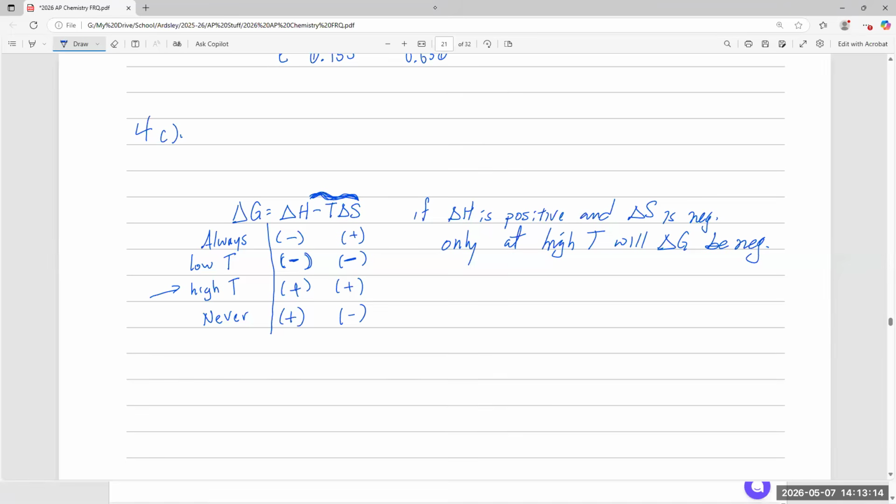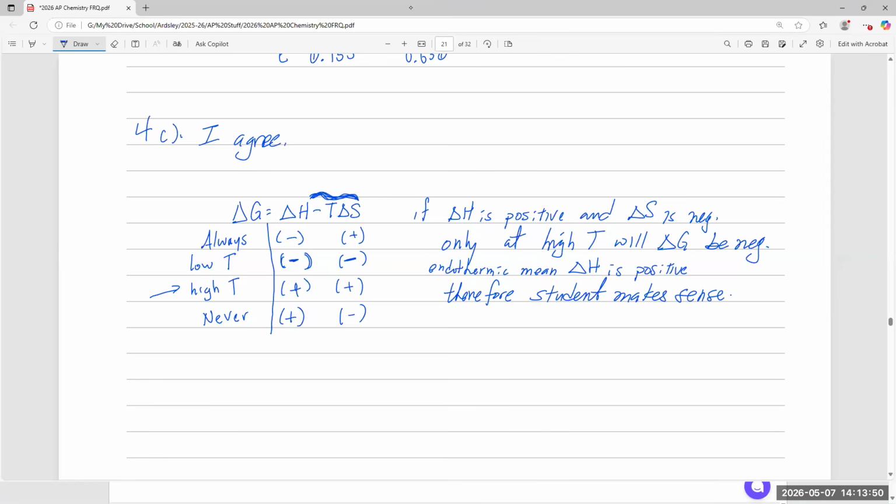All right, so endothermic means delta H is positive, right? Therefore, the student makes sense. So, do you agree? I write, I agree.